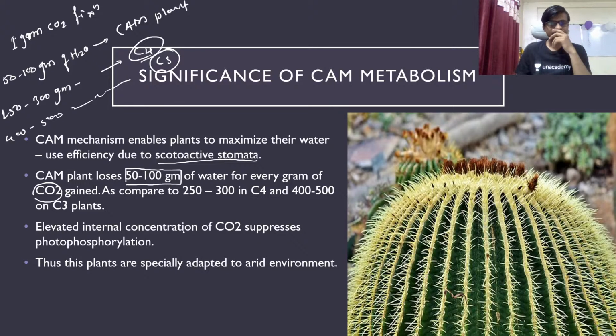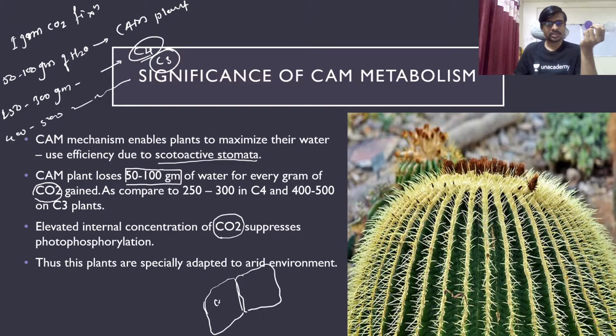Elevated internal concentration of CO2 suppresses the photorespiration. Okay, so the carbon dioxide is very high inside of a cell. If you see the cells of the CAM pathway, the carbon dioxide is very high. Okay, so the high concentration of carbon dioxide does not permit the oxygenase activity of rubisco.